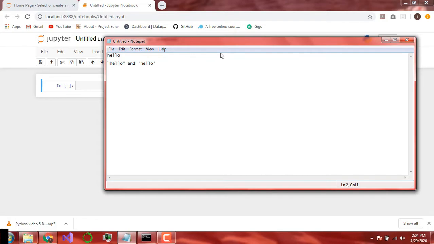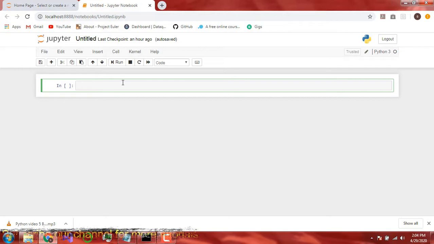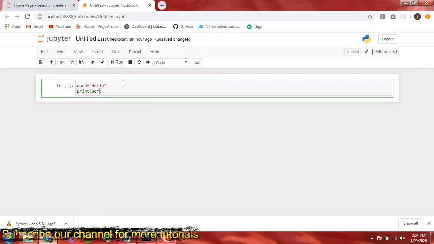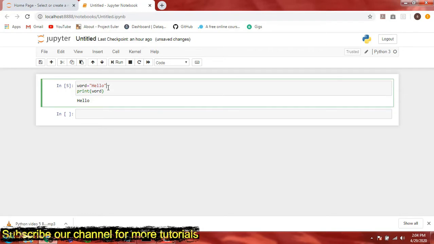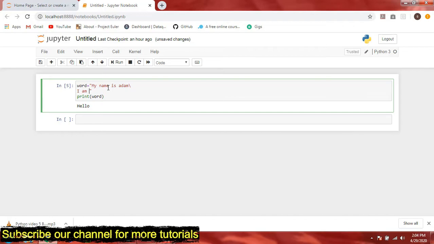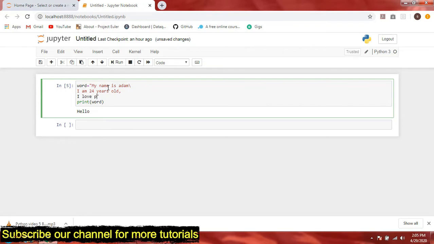Now, other than that, we were looking at the different methods of strings and the uses of strings in programming. If we go to our Jupyter notebook and write word equal to double quotes hello, and print word, you can see it has printed hello. Now supposedly you have to write something long, like a paragraph or an essay: my name is Adam, I am 24 years old, I love Python.